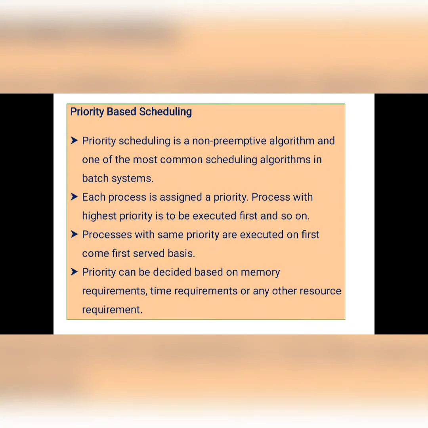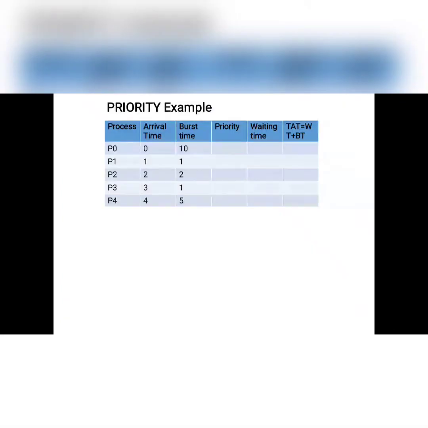Priority can be decided based on memory requirements, time requirements, or any other resource requirement. Now we will discuss one example for the priority based scheduling algorithm. Here we consider 5 different processes: P0, P1, P2, P3 and P4, with arrival times and burst times.